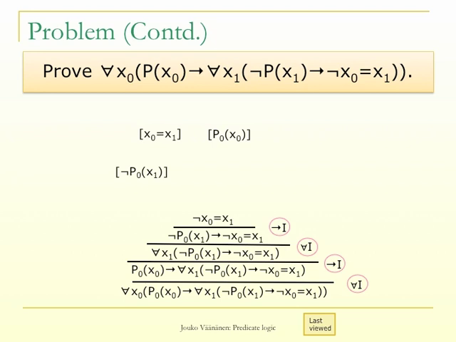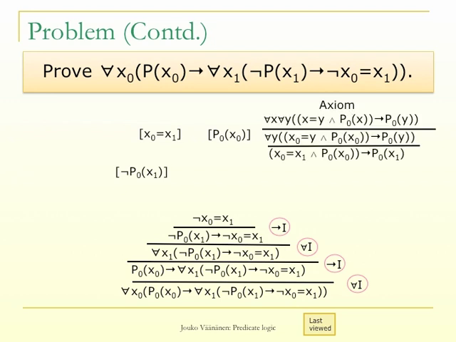If we now look at our temporary assumptions, p0 x0, not p0 x1, but also x0 equals x1, these temporary assumptions clearly contradict the identity axioms. So, with the help of the identity axioms, we can get a contradiction.